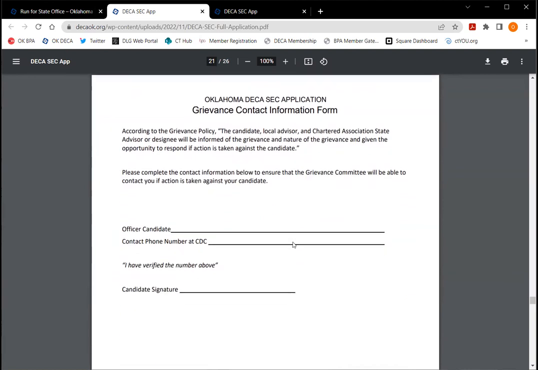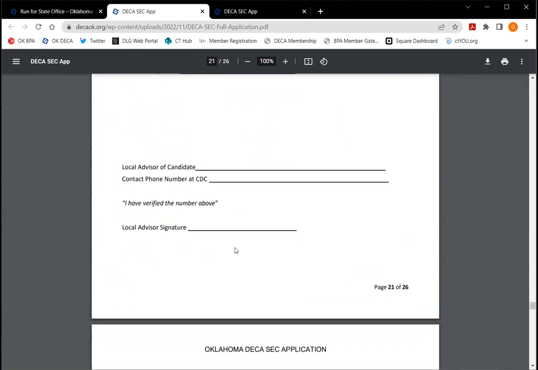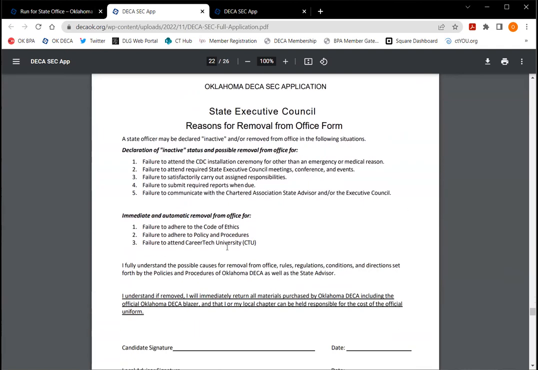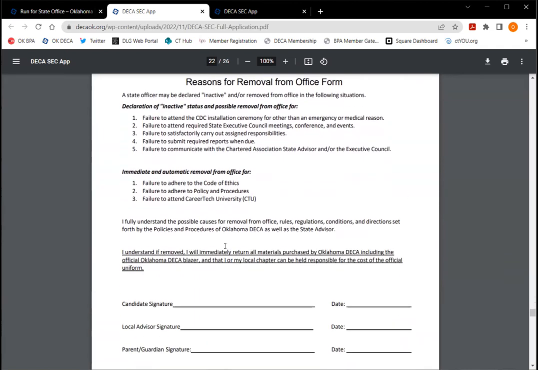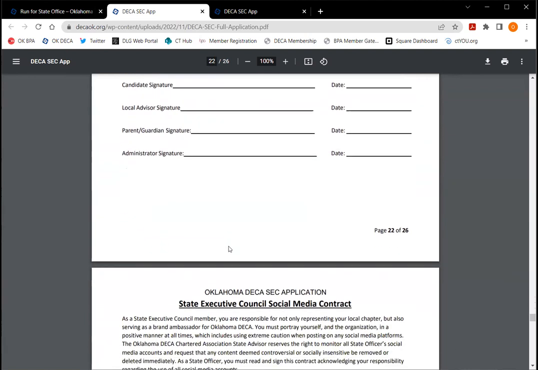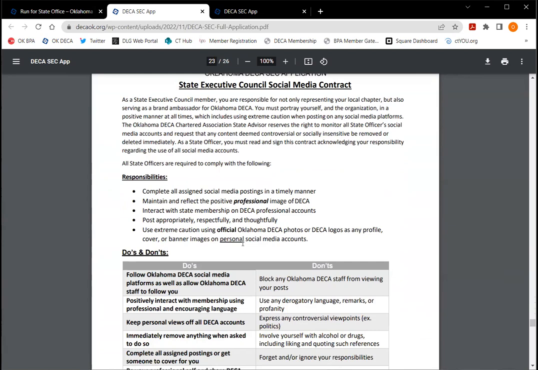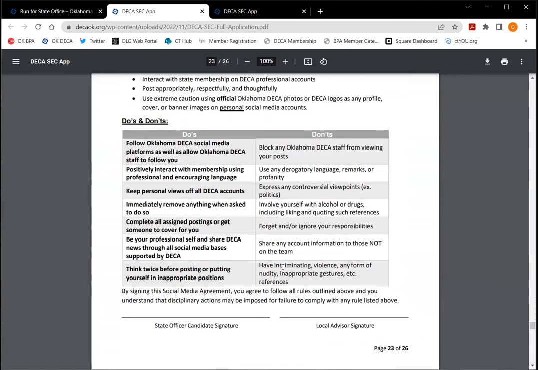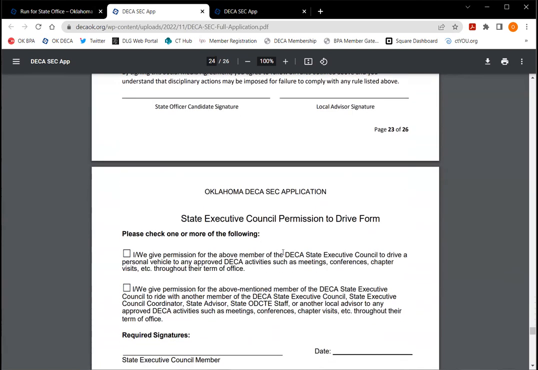Okay, so the grievance form, you're going to go ahead and fill that out. Make sure that I have a contact phone number at CDC that is usable so that we can get a hold of you on site at CDC if needed. Okay, so you're going to sign the reasons for removal form just so we make sure you understand that. The social media contract, because above all, we want you to be professional. So make sure you go through that.